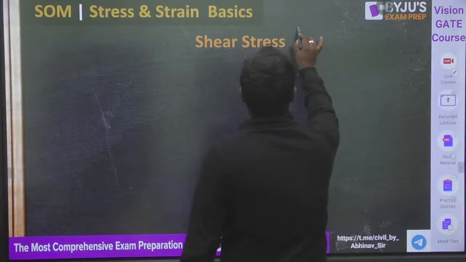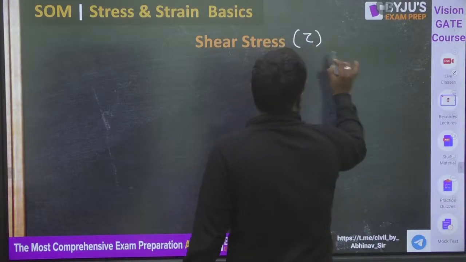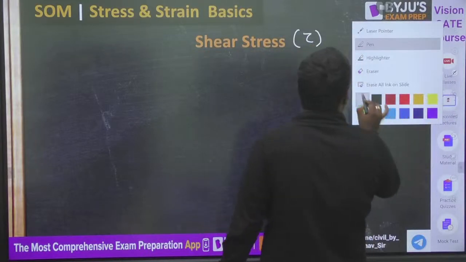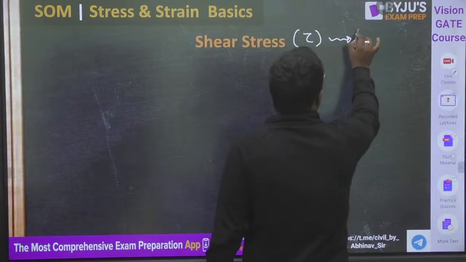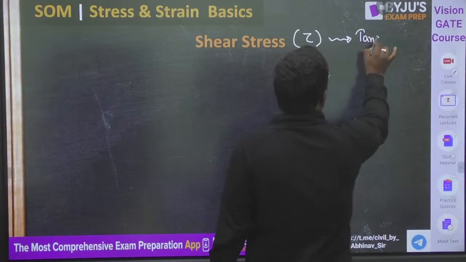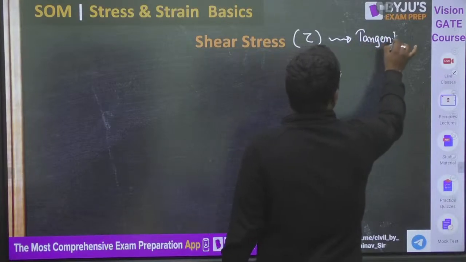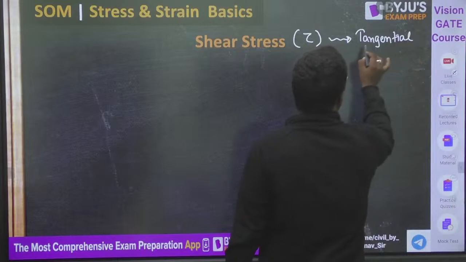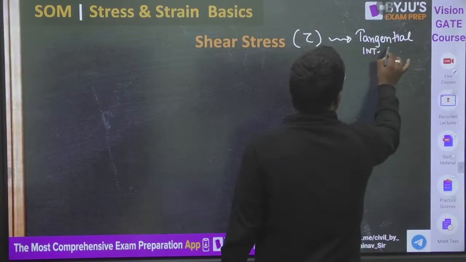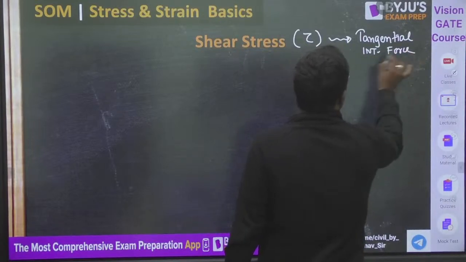Now guys, shear stress is represented by the Greek letter tau. Normal stress was perpendicular. This is the tangential internal force divided by area.